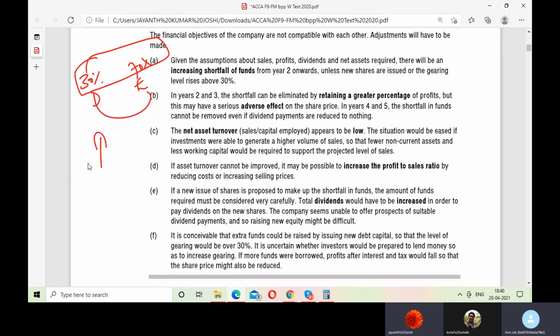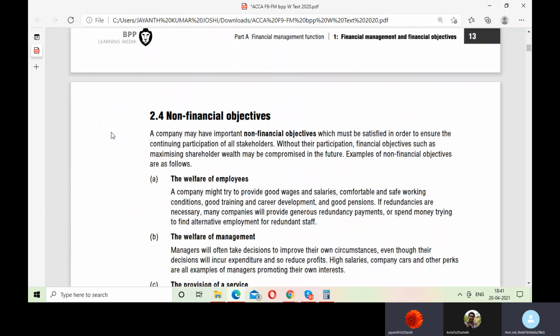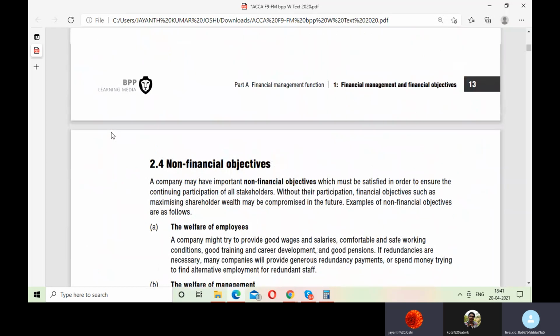More revenues, if they generate more, they can have the cash inflows, correct? And more they can save. With more sales, there will be more profits, correct? They can try to reduce the dividend payments to the investors for some point of time, so that they can overcome this issue of shortfall of funds. And some other remedies, what can you suggest, if you have any, can you tell me? I think these are the best remedies we have. They can go for cost cutting. That is what we can see now.